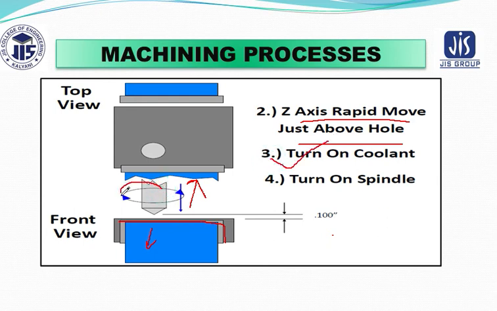Then you turn the spindle on, which means it starts rotating. So that you can make the tool ready to perform the operation.